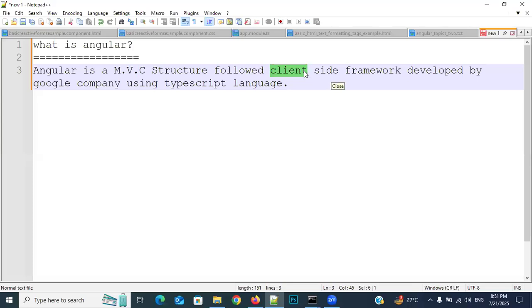See, Angular is a framework, React is a library. Angular is developed with TypeScript, React.js is developed with JavaScript only. Angular internally contains predefined functionality, whereas React.js does not contain any application-related functionality; we need to write that on our own. So both are used to develop applications, but Angular is a little bit bigger in size, whereas React is a little bit smaller in size.